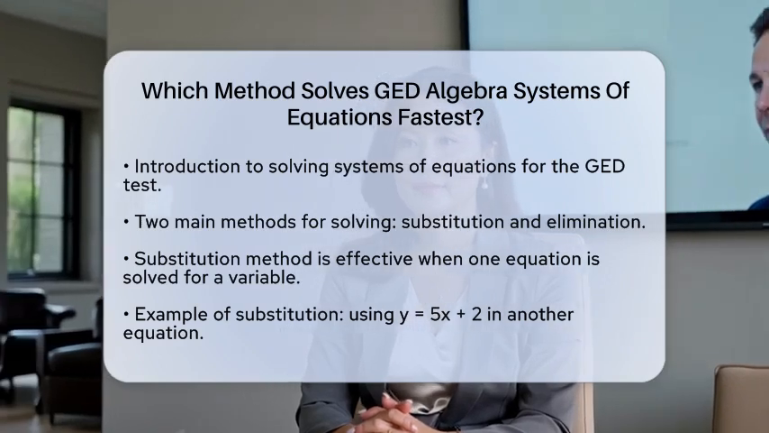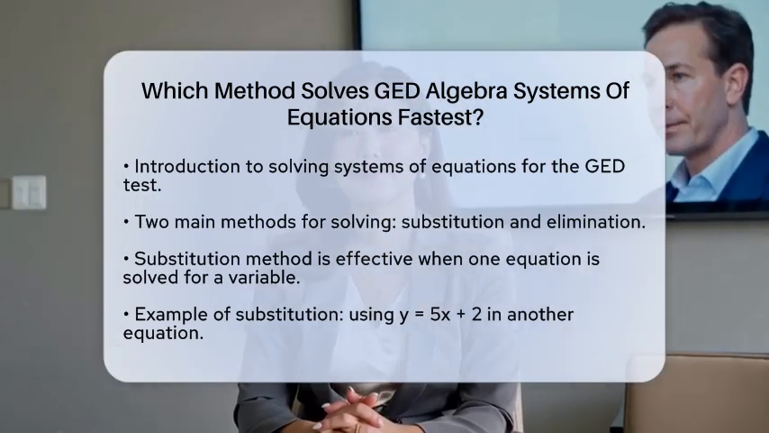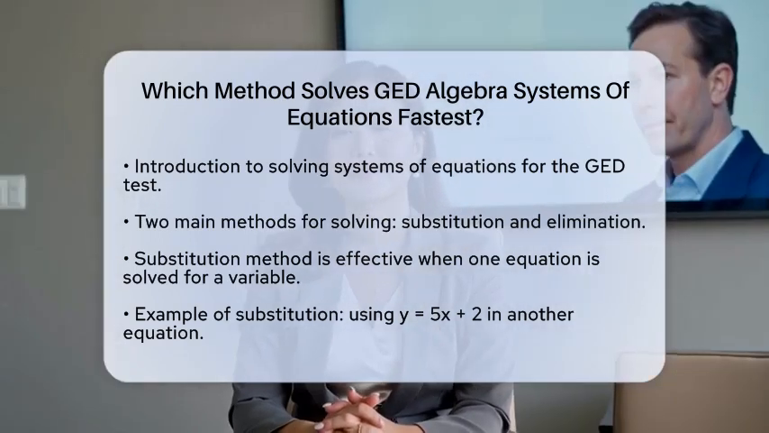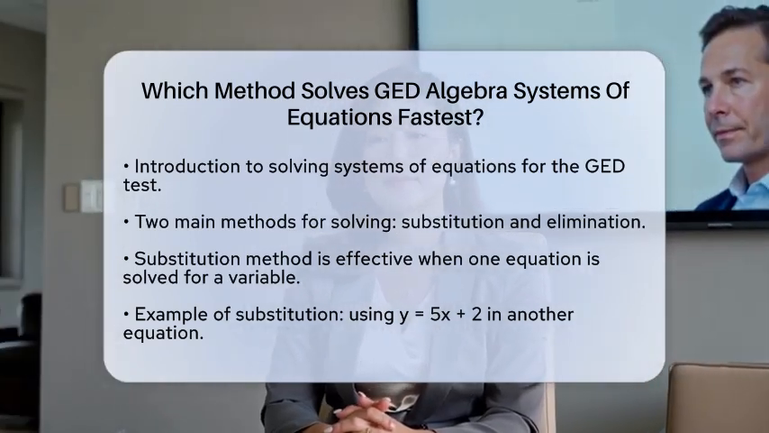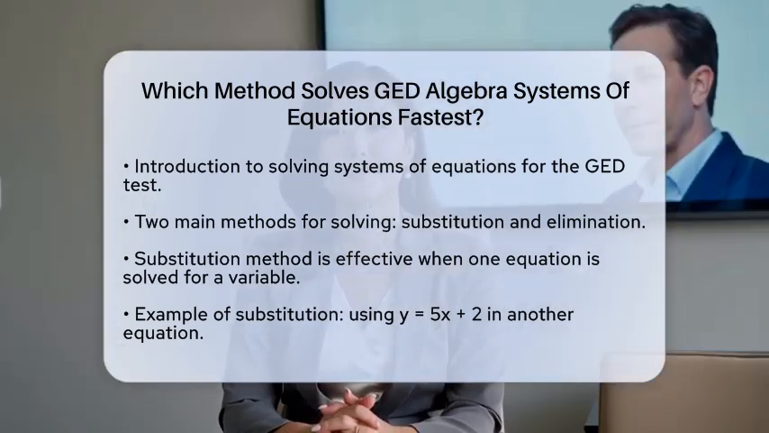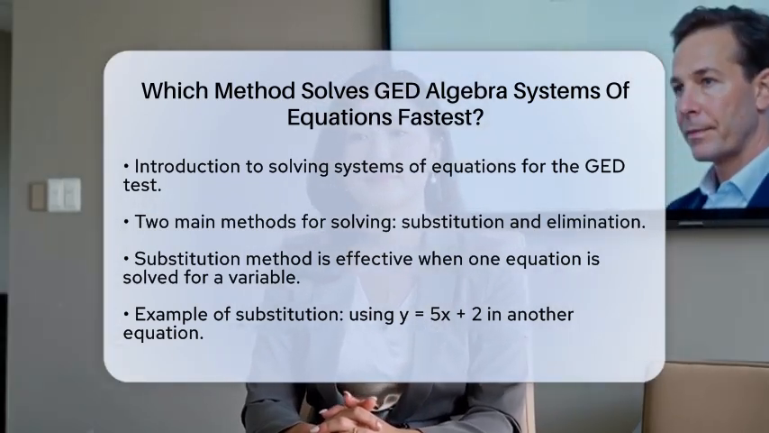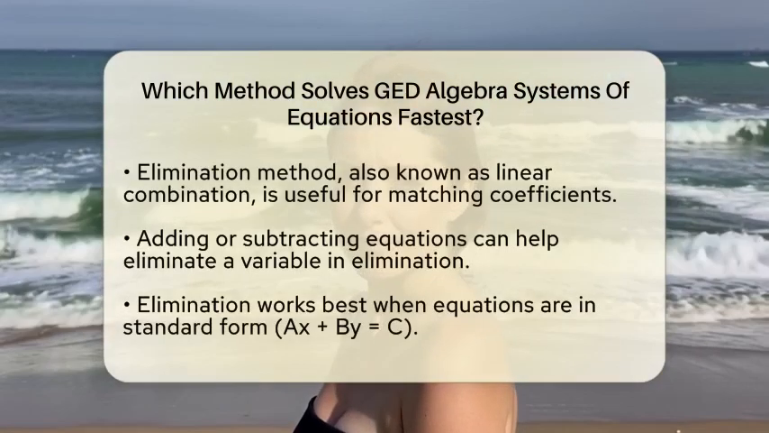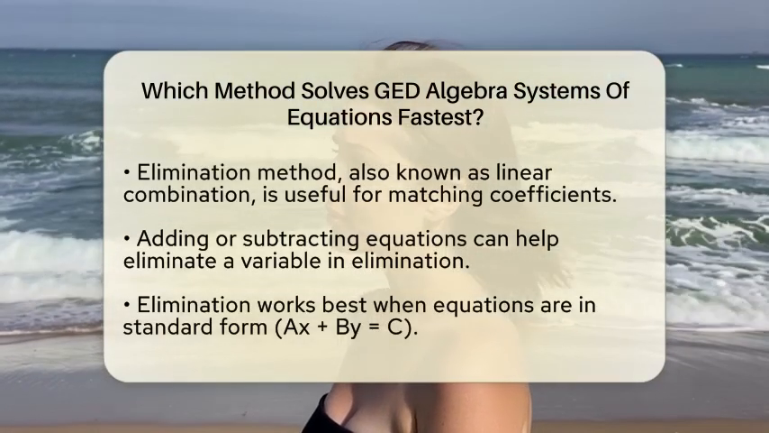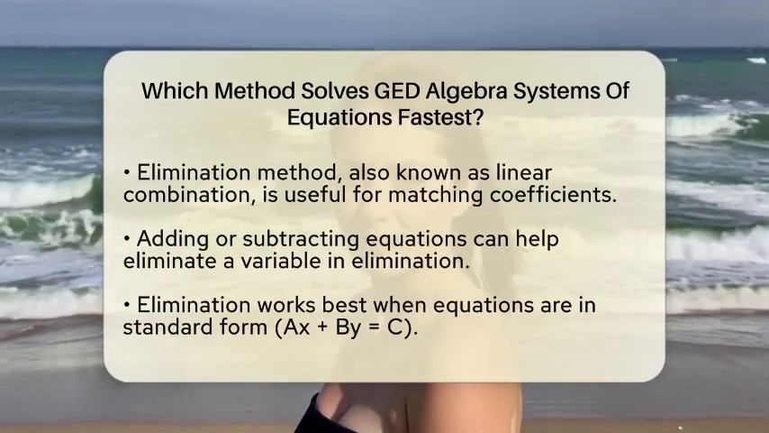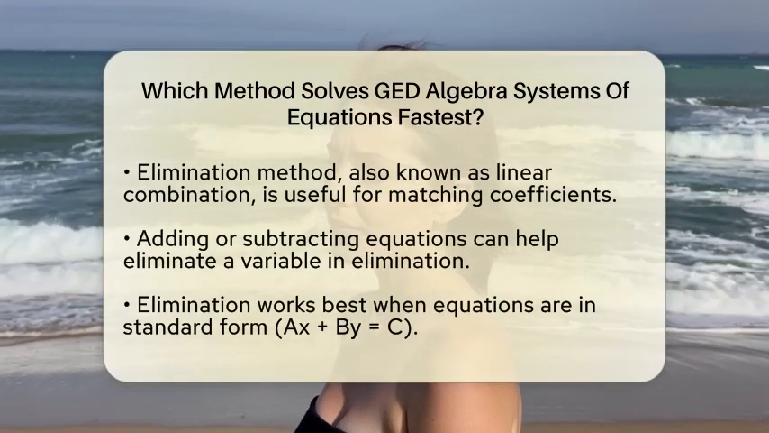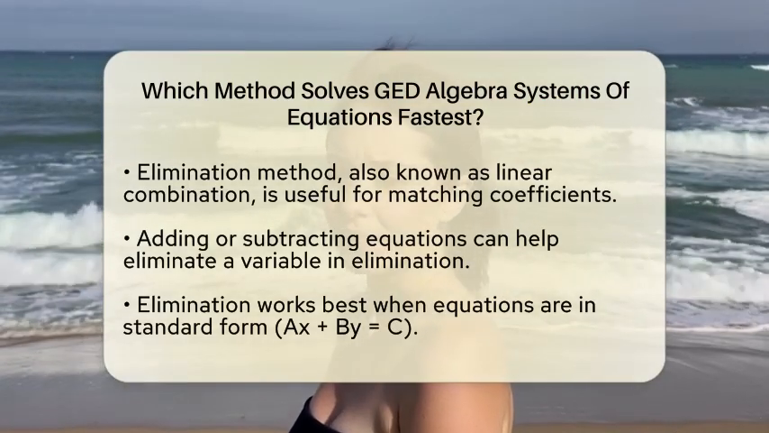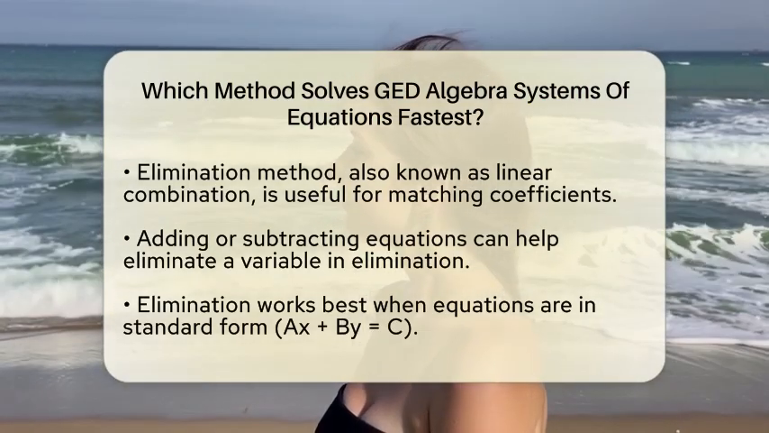First, let's talk about the substitution method. This method shines when one of your equations is already solved for a variable. If you see an equation like y equals something or x equals something, you can easily plug that expression into the other equation. This reduces the problem to just one variable, making it quicker to solve. For example, if you have y equals 5x plus 2, you can substitute that directly into another equation, simplifying your work.